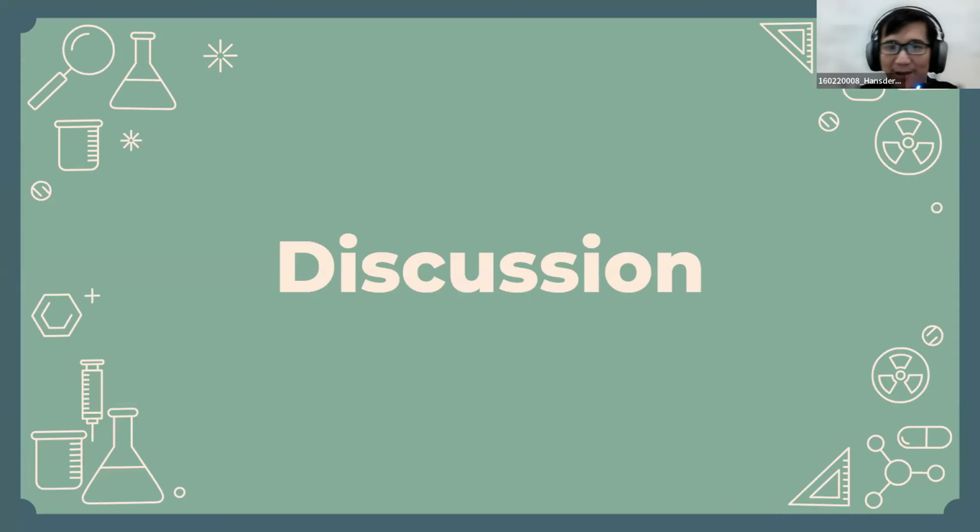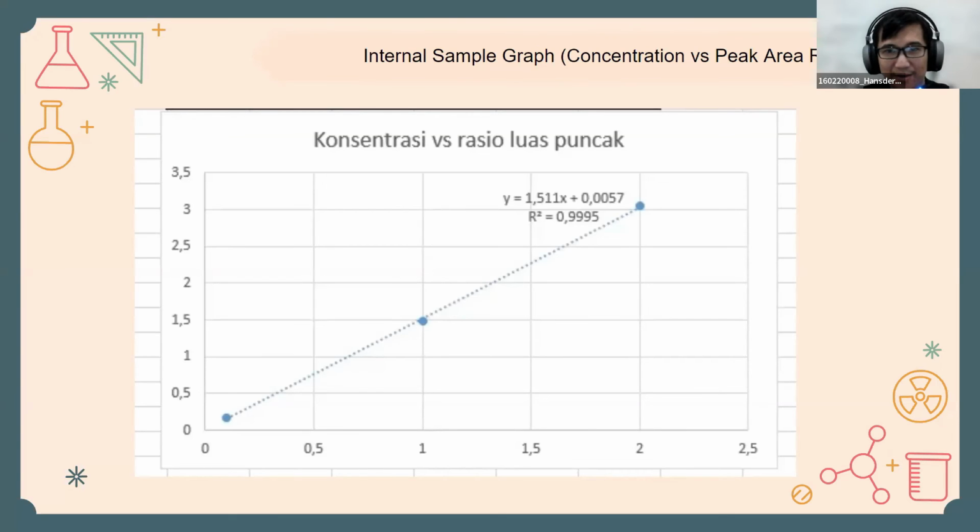As my friend said, determination of alcohol content aims to determine the alcohol content in the liquid and solid sample using the principle of gas chromatography. After performing linear regression as shown in the figure, the sample solution was prepared by adding methanol as solvent to the sample. Then the mixture is diluted by adding distilled water to the mark on the volumetric flask. Then the mixture was homogenized. Then 1 microliter was taken with a syringe injection and put into the inlet.